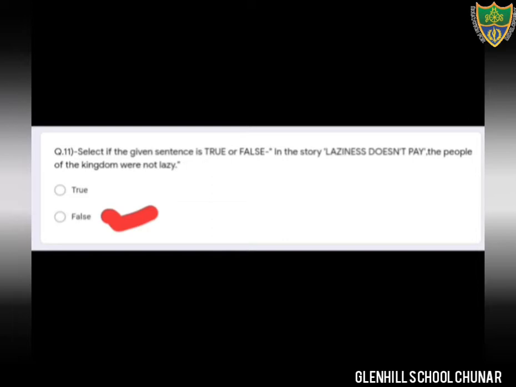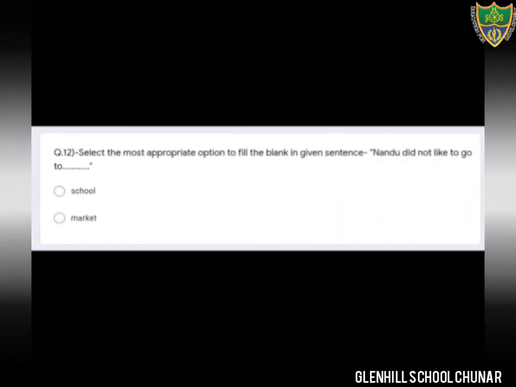Okay, so in question number 11, option number B, option number second, that is false, is the correct option. Come to the next question. Question number 12. Select the most appropriate option to fill the blank in the given sentence. The sentence is given, you have to fill the blank.